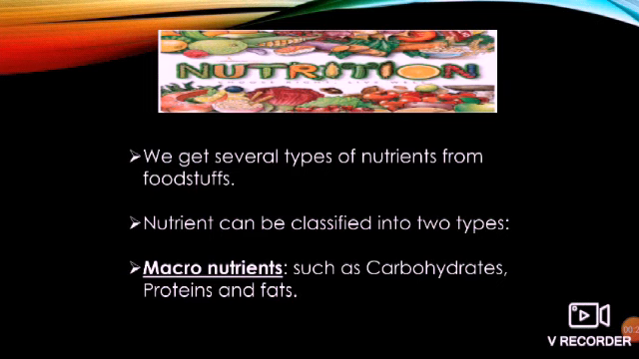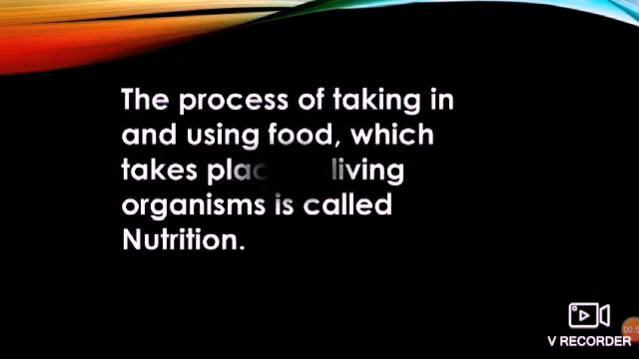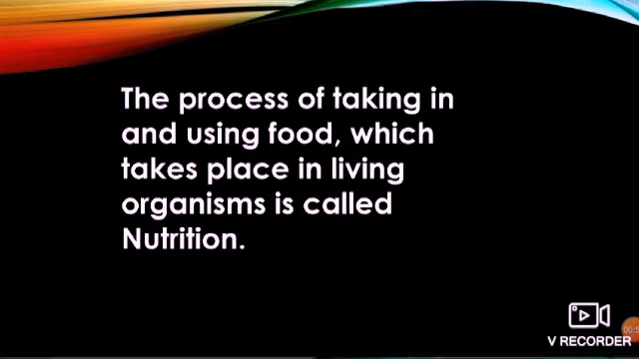As we all know, our body requires this type of constituent more. So macronutrients means nutrients which are required in a large quantity. Whereas the other type is micronutrients, which are required but in a lesser quantity. They are minerals and vitamins. The process of taking in and using food which takes place in living organisms is called nutrition.